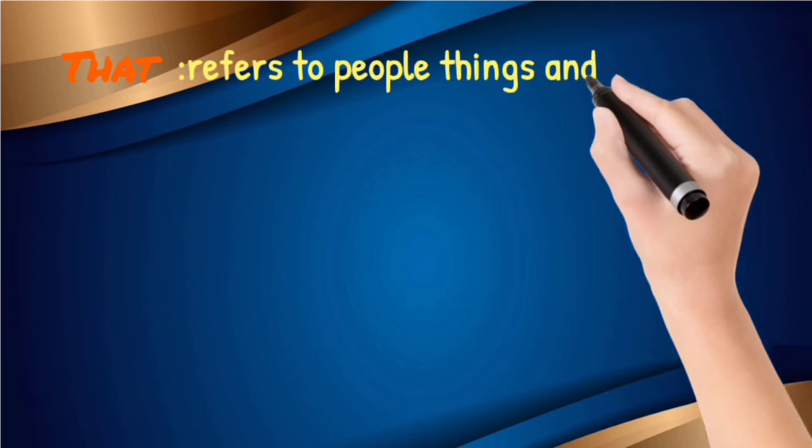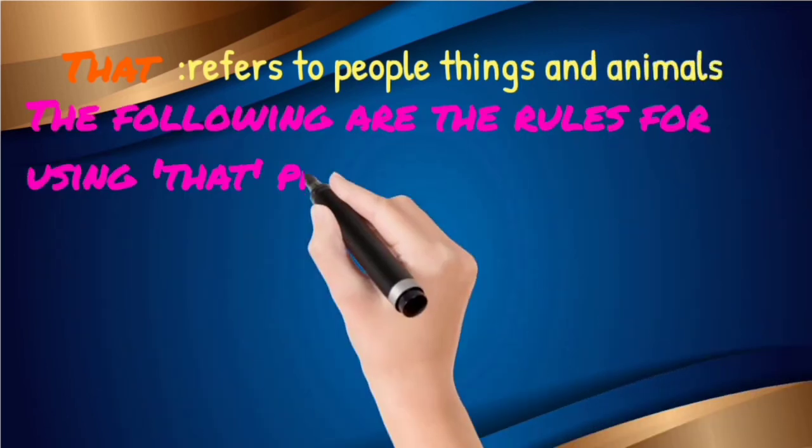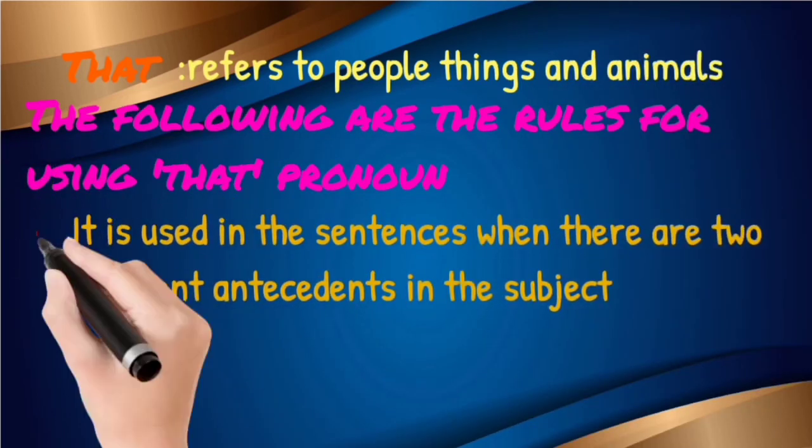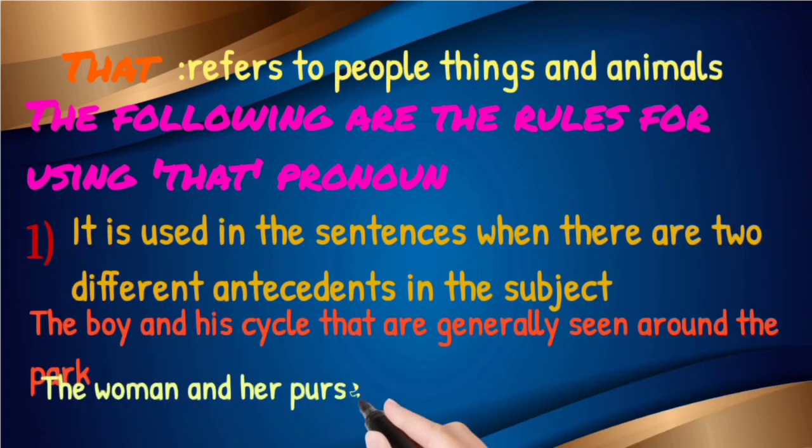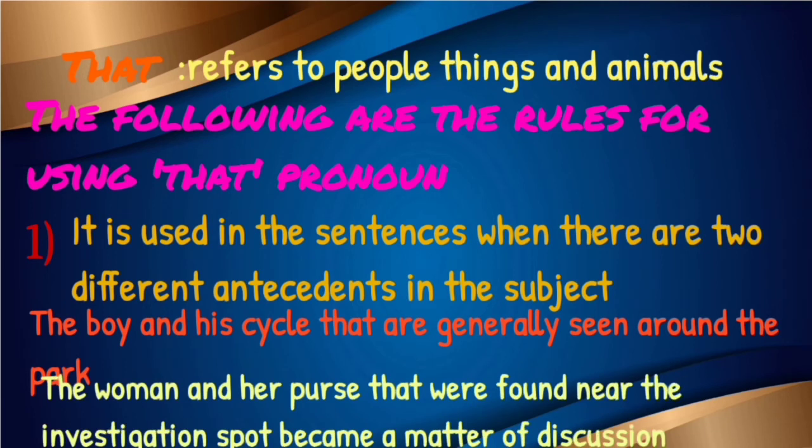That. When to use that? That refers to people, things and animals. The following are the rules for using that pronoun. It is used in sentences where there are two different antecedents in the subject. As I explained, antecedent means the nouns which are indicated and to which the pronoun is related. The boy and his cycle, here two nouns are there, that are generally seen around the park. The woman and her purse, that were found near the investigation spot became a matter of discussion.